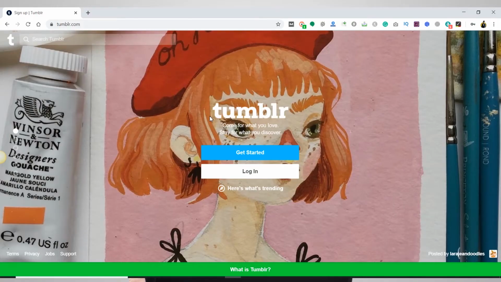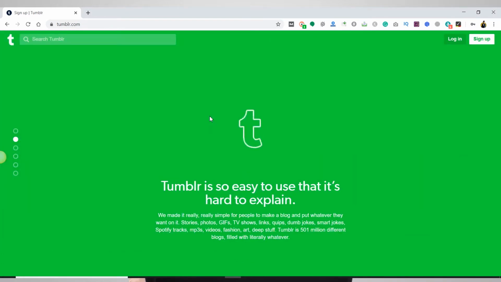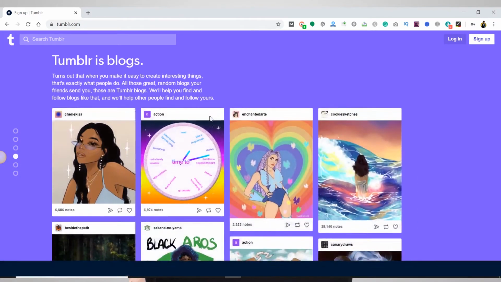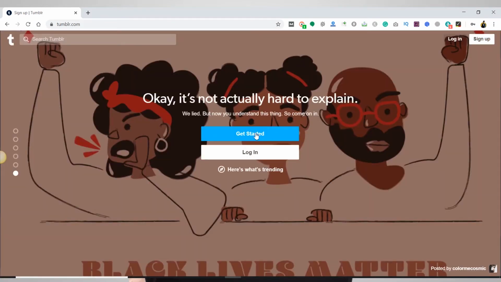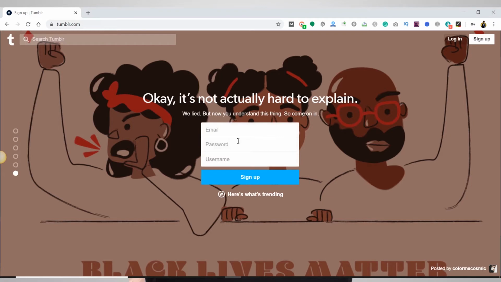So this is how a Tumblr dashboard looks. You can share anything and it is really simple to set up. Let's see how you can set it up. Just click on get started and fill in your email address, password and username and you are ready to sign up. You don't need to create another account. You just need to give your information like email, password and username and click on sign up. So let's see how your dashboard looks when you sign up.